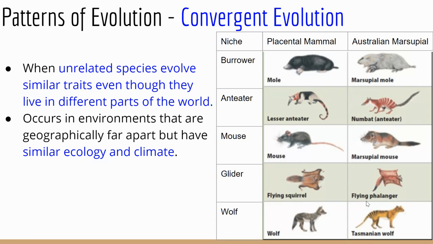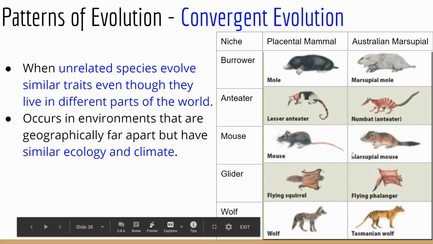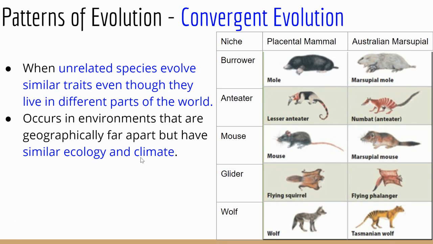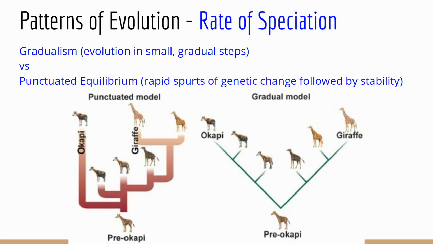They're organisms that are completely separate species, but they look alike and they have a lot of traits in common. And the reason for it is that they have adapted to live in similar ecology and climate. So that's convergent evolution, when organisms who did not descend from each other, who do not have a common ancestor, have evolved to look alike because of the climate and ecology where they live.